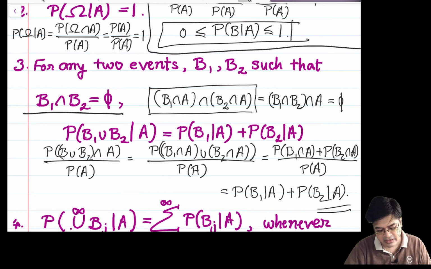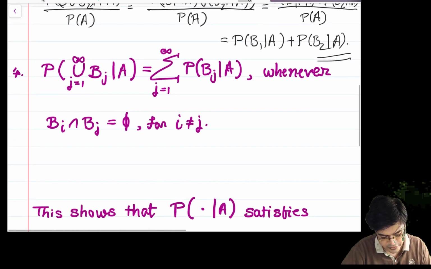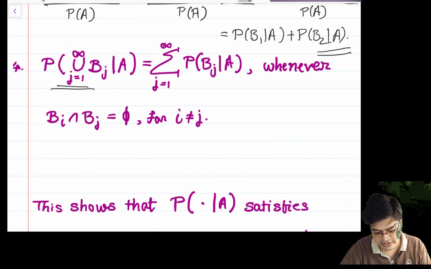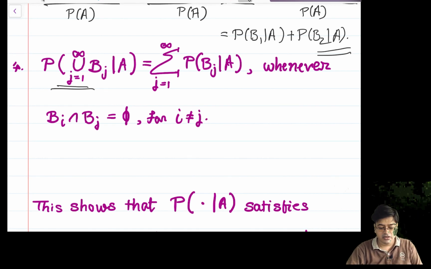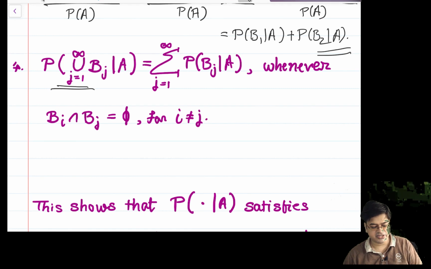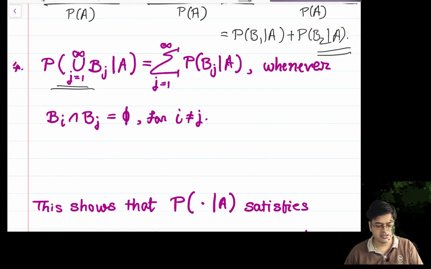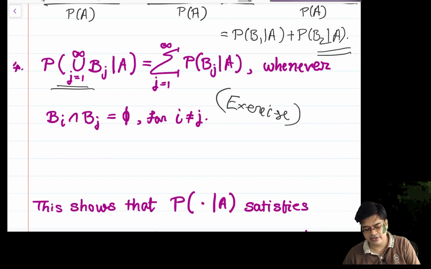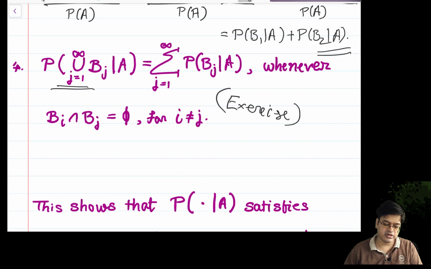Okay. Now in a similar manner you can prove this for a countably infinite sequence, which is again a similar exercise continued over infinite iterations. So I will not show this. This is for you to prove it. It's an exercise. Whatever I have done for 2 cases, you can do it over an infinite range, that is union over j equal to 1 to infinity, and you can prove it.